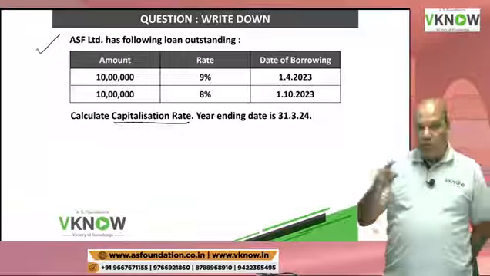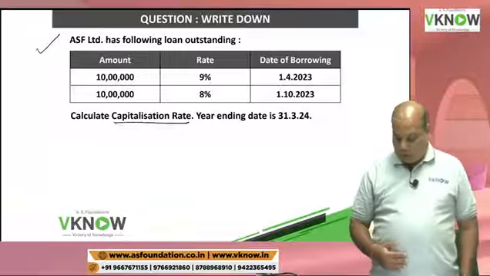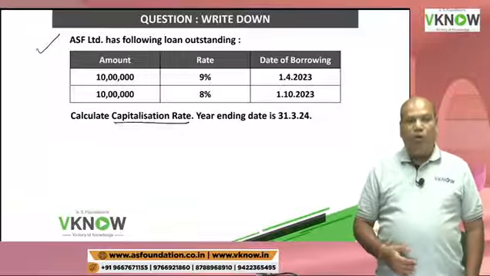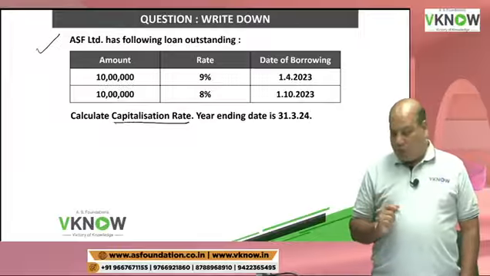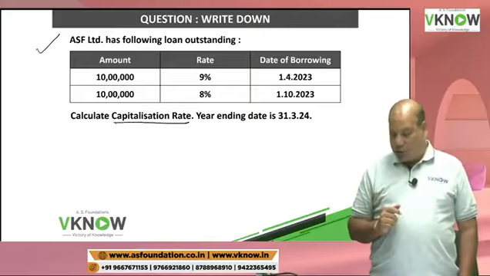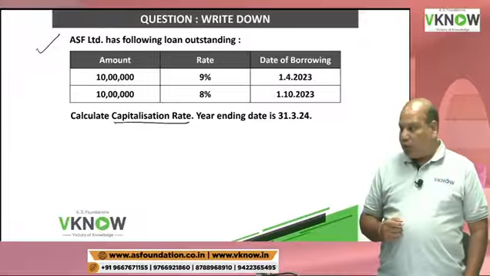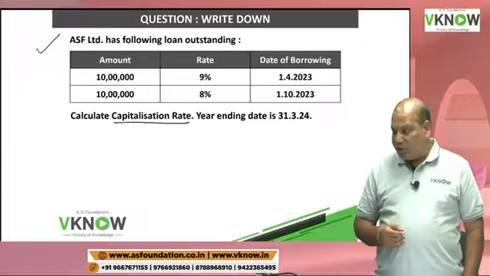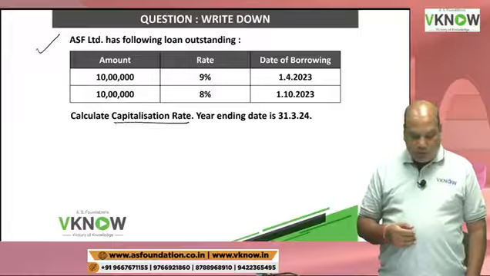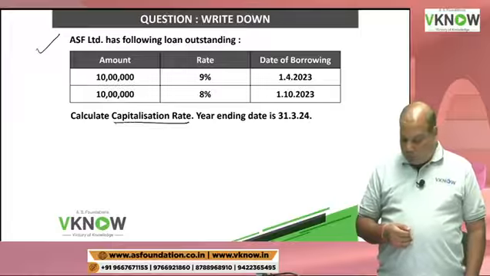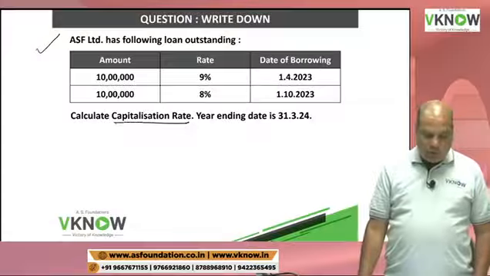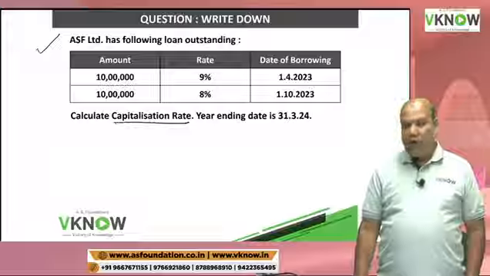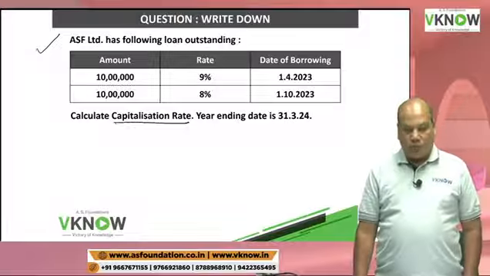So write down in the amount column 10 lakh, 10 lakh. In the rate column write down 9%, 8%. In the date of borrowing column, 1/4/2023, 1/10/2023. Calculate the capitalization rate. Year ending date is 31st March 2024.